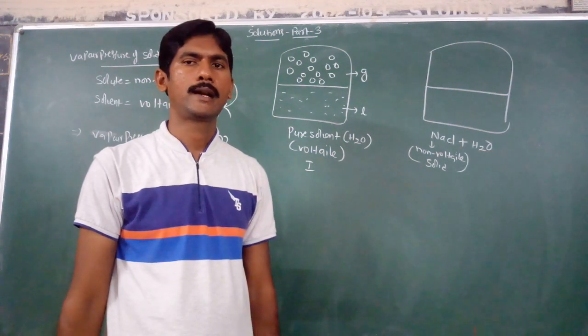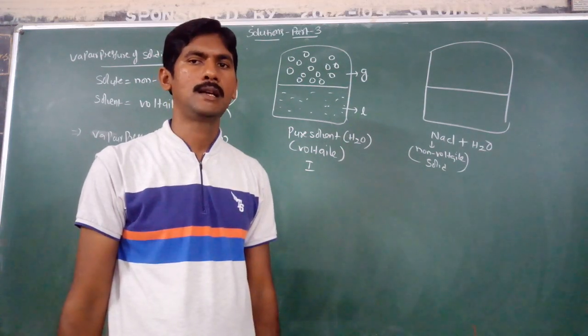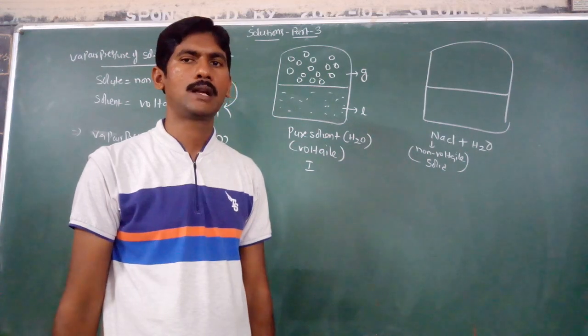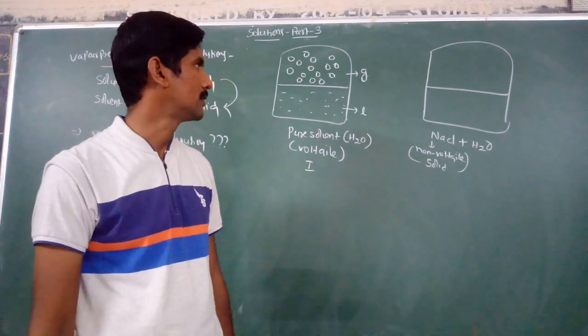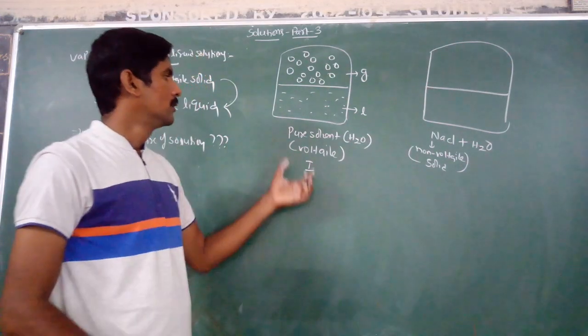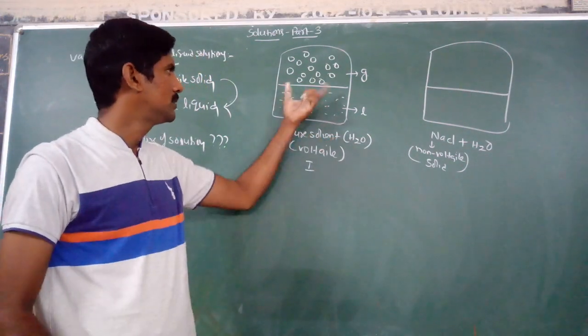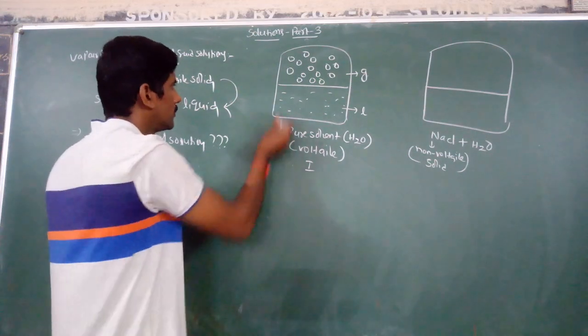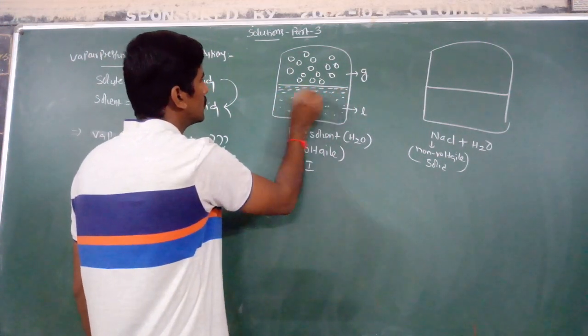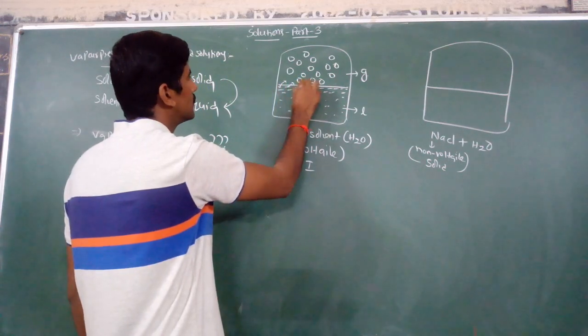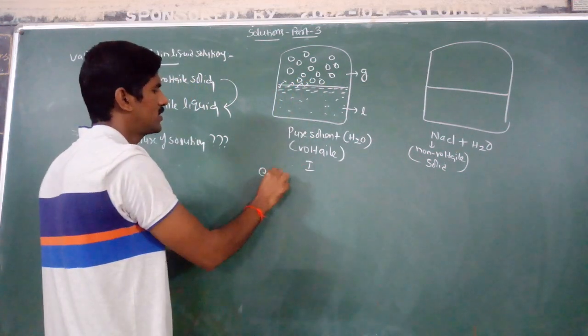So if non-volatile sodium chloride is dissolved in a volatile solvent, water, what happens to the vapor pressure? In the case of pure solvent, evaporation is a surface phenomenon.